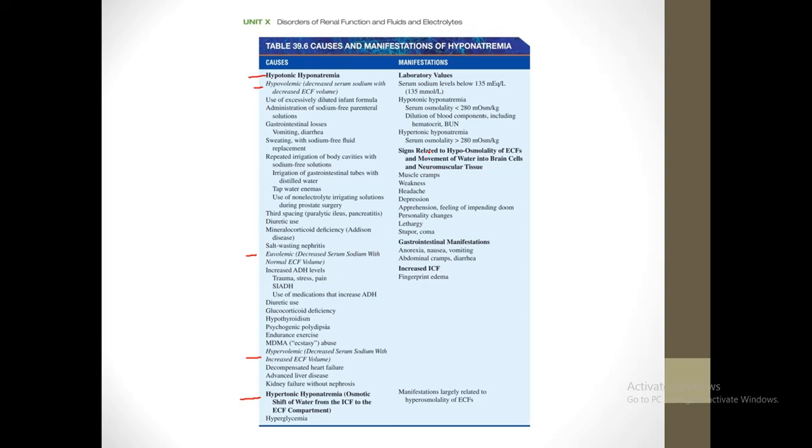What are going to be the different manifestations? The lab values are going to be obvious. The serum sodium levels would be below 135, and in hypotonic ones the serum osmolality would be less than 280, and in the hypertonic one the serum osmolality would be more than 280. And what are the different signs and symptoms? There would be muscle cramps, weakness, headache, depression, a feeling of impending doom, personality changes, lethargy, stupor, coma, and then the GI manifestations like anorexia, nausea, vomiting. And in conditions with increased extracellular fluid, there would be edema.